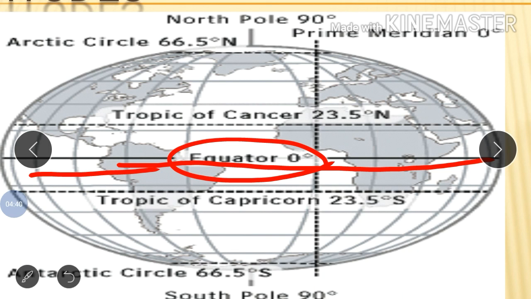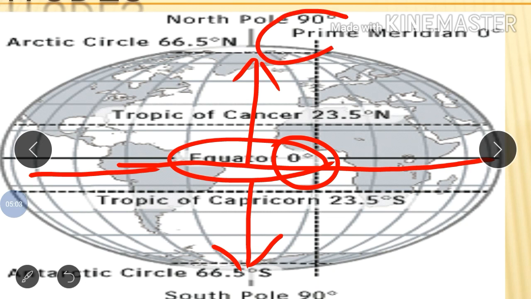From the equator, the earth is divided into two half parts, north and south. The north half part goes from 0 degree latitude to 90 degrees latitude, which is the North Pole.